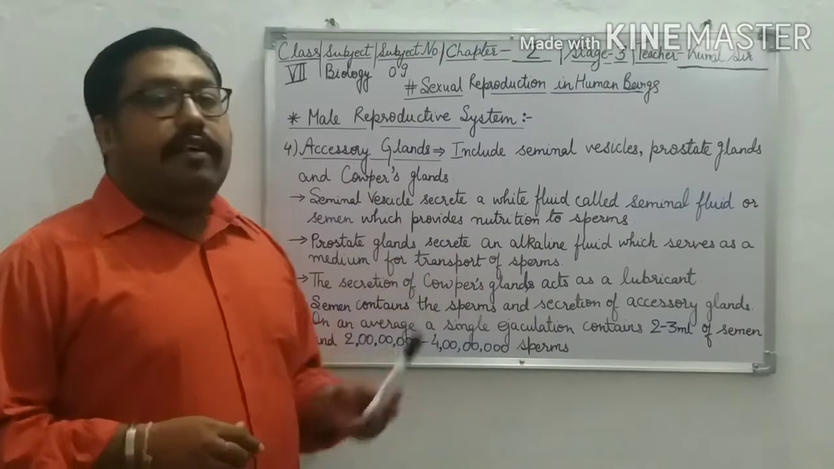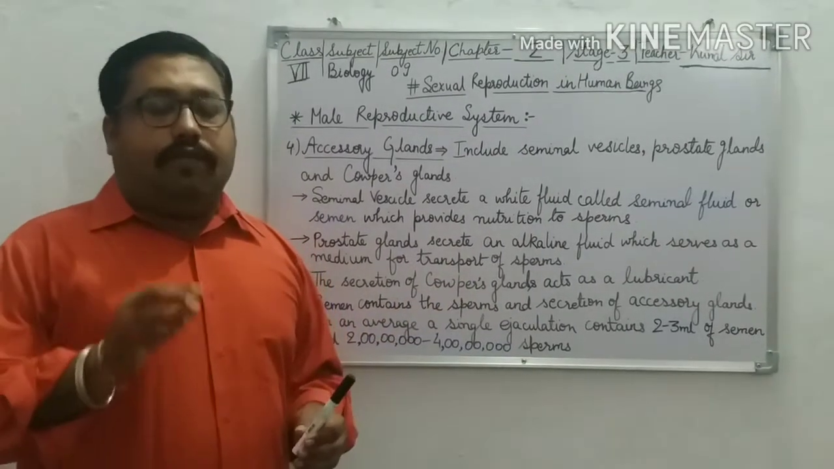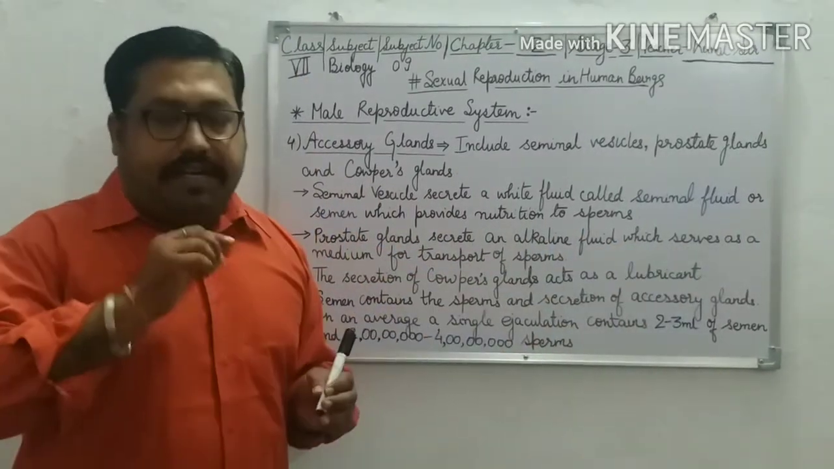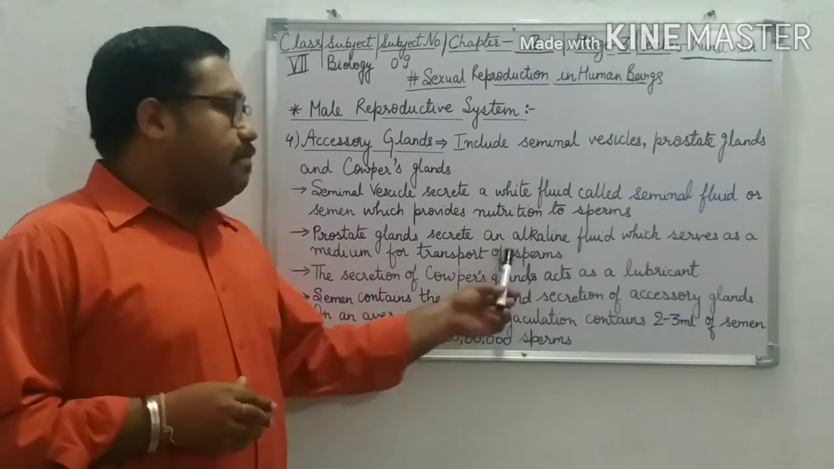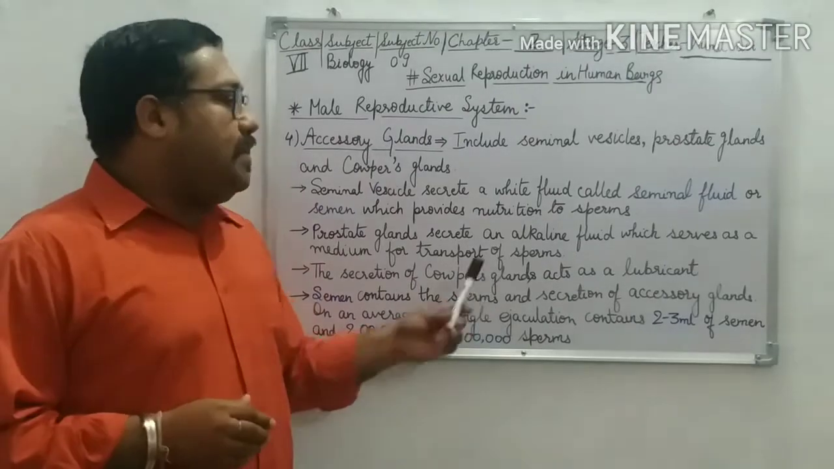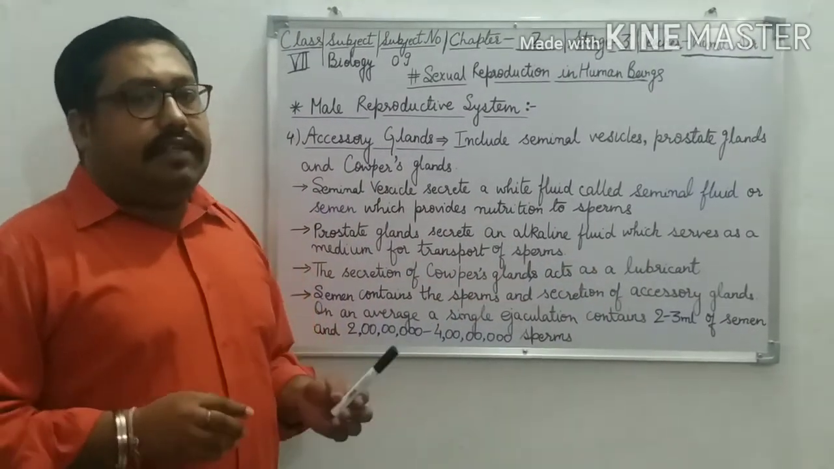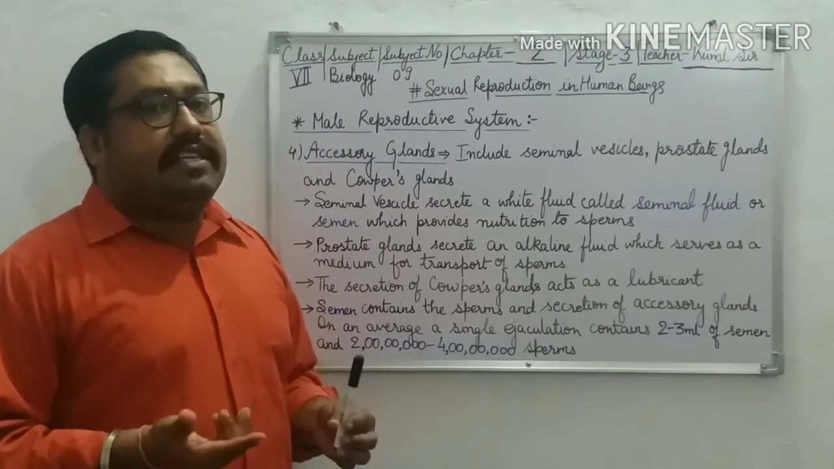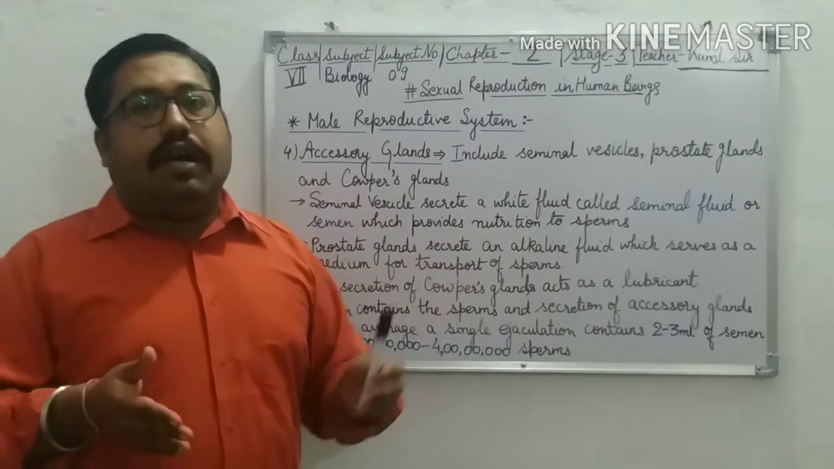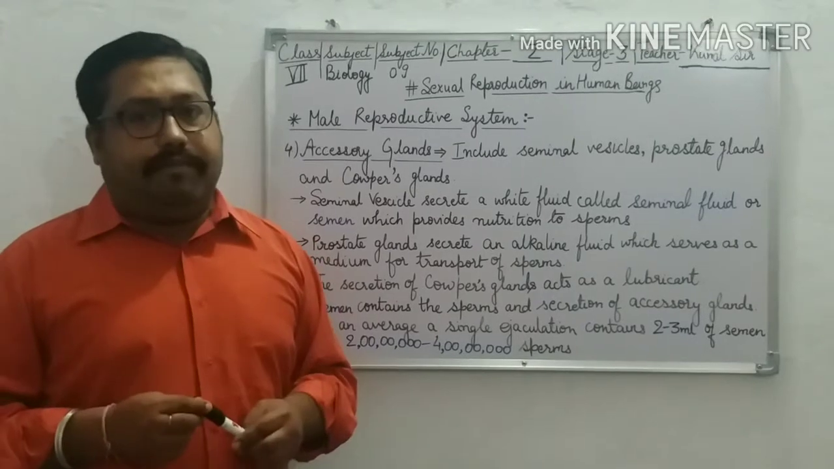What happens with prostate glands? Prostate glands secrete an alkaline fluid. It is nothing but a fluid which serves as a medium for the transportation of sperms. Then the secretion of Cowper's glands acts as a lubricant. What happens? The Cowper's glands secrete a lubricant which helps to reduce the friction.